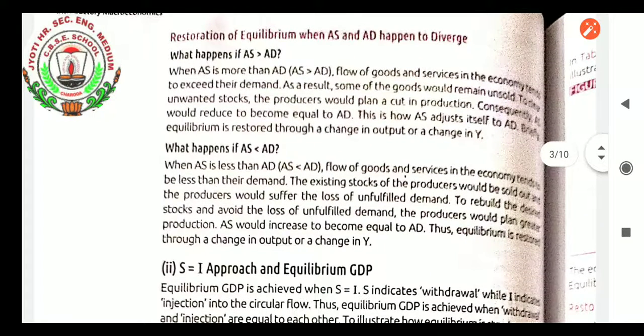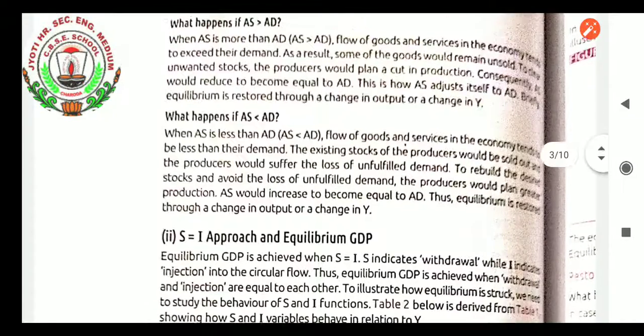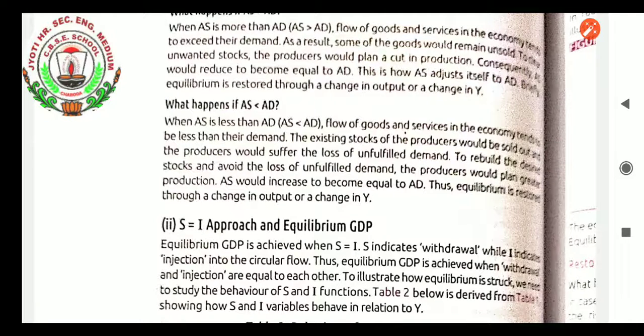What happens if aggregate supply is less than aggregate demand? When aggregate supply is less than aggregate demand, the flow of goods and services in the economy tends to be less than demand. The existing stock of the producer would be sold out, and the producer would suffer the loss of unfulfilled demand. To rebuild the desired stock and avoid that loss, the producer would plan greater production. As a result, aggregate supply would increase to become equal to aggregate demand. Thus, equilibrium is restored through a change in output or a change in income.